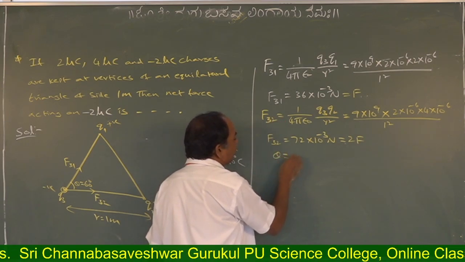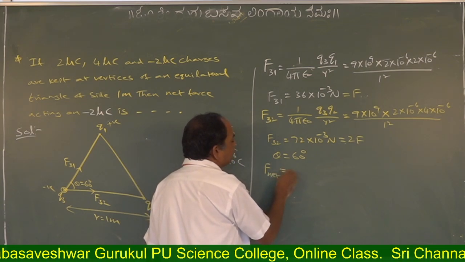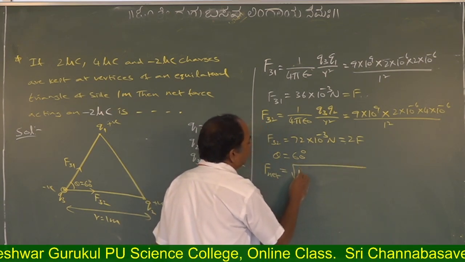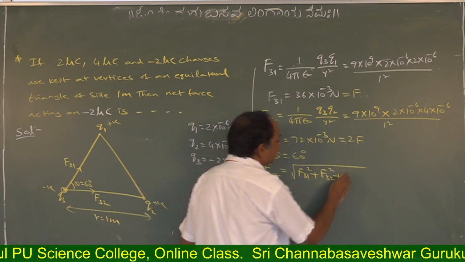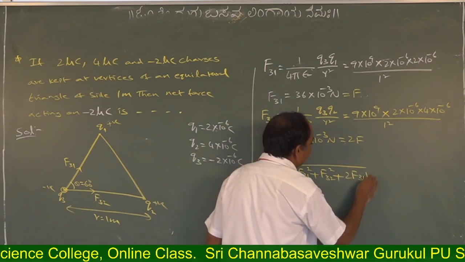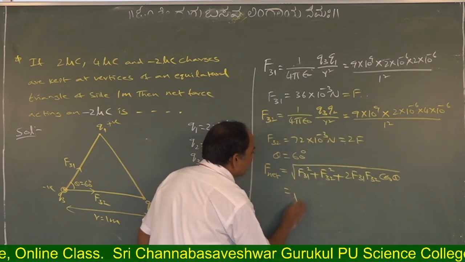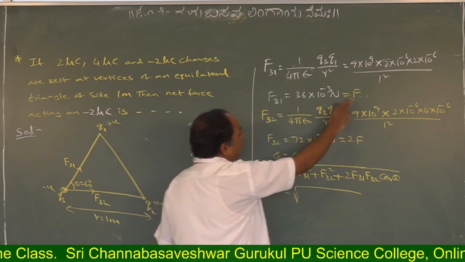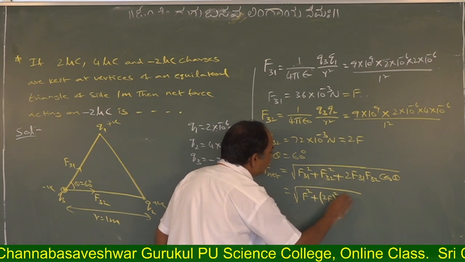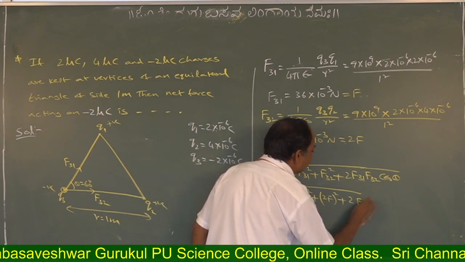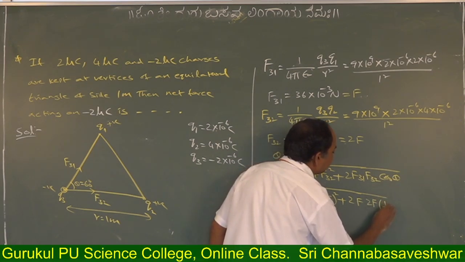Now theta is equal to what? 60. So F net is equal to root over F31 square plus F32 square plus 2 F31 F32 cos theta. So root over F square plus 4F square plus 2 into F into 2F into cos 60, which is 1 by 2.